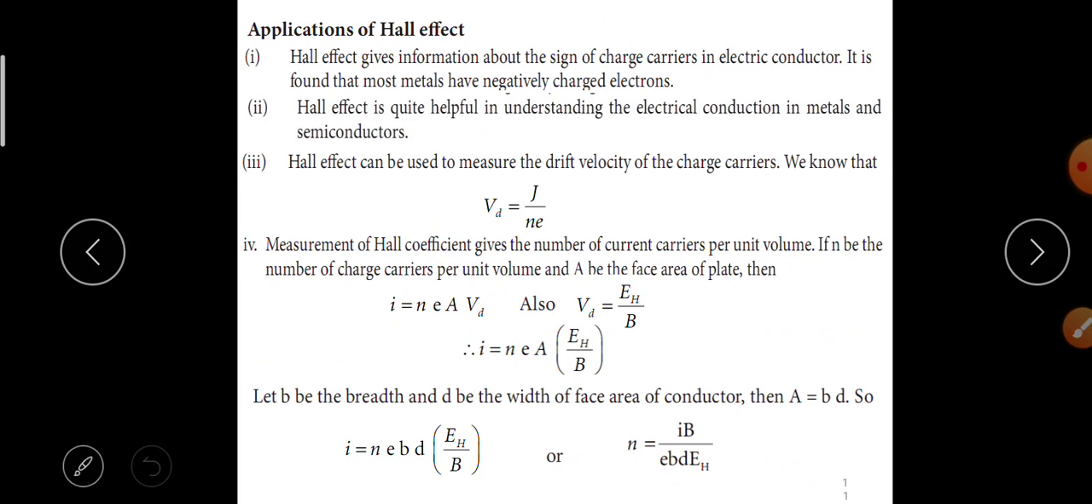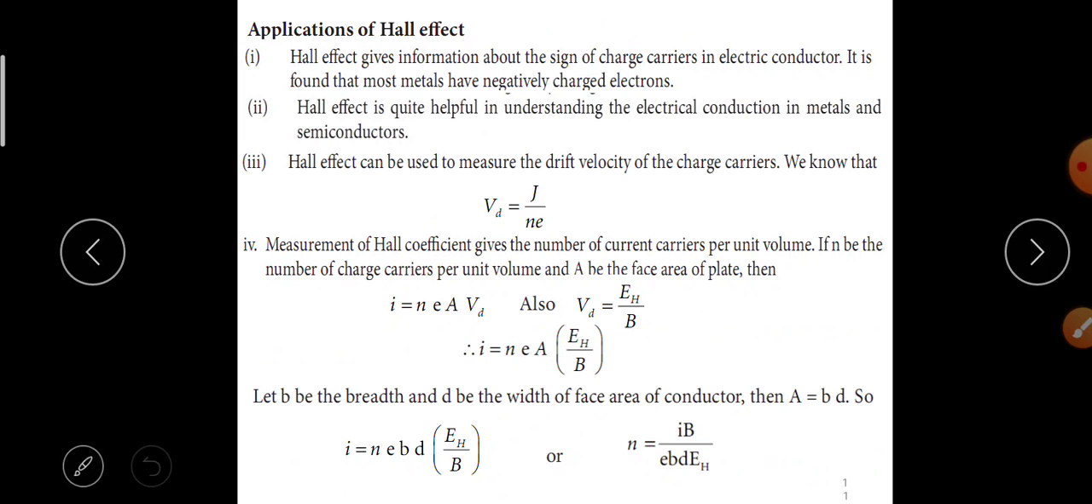Applications of Hall effect. Hall effect gives information about the sign of charge carriers in an electric conductor. It is found that most metals have negatively charged electrons. Hall effect is quite helpful in understanding the electrical conduction in metals and semiconductors. Hall effect can be used to measure the drift velocity of the charge carriers. We know that Vd is equal to J by NE. Measurement of the Hall coefficient gives the number of current carriers per unit volume.